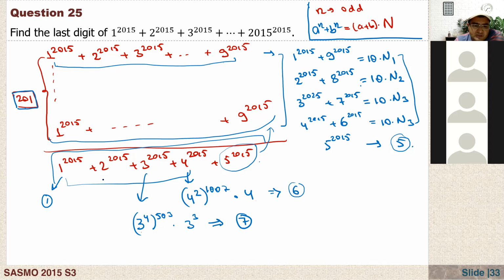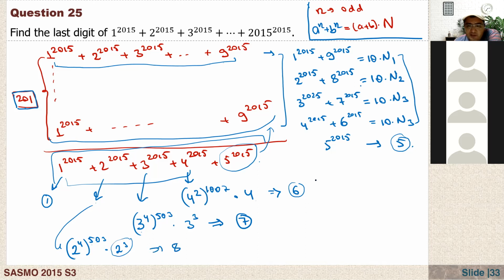Okay. And how about this 2? 2 to the power of 15, that's equal to, what is it? It is 8. How do we know that? Again, we know that actually 2 to the power of 4. Here we have 4 times 503 times, we have 3 more, right? 2 cubed, because 2012 plus 3, 2015. And 2 to the power of 4 is 16. The last digit is 6. 6 to the power of anything, the last digit will be 6. And 2 cubed, that is 8. 8 times 6, so the last digit will be 8.